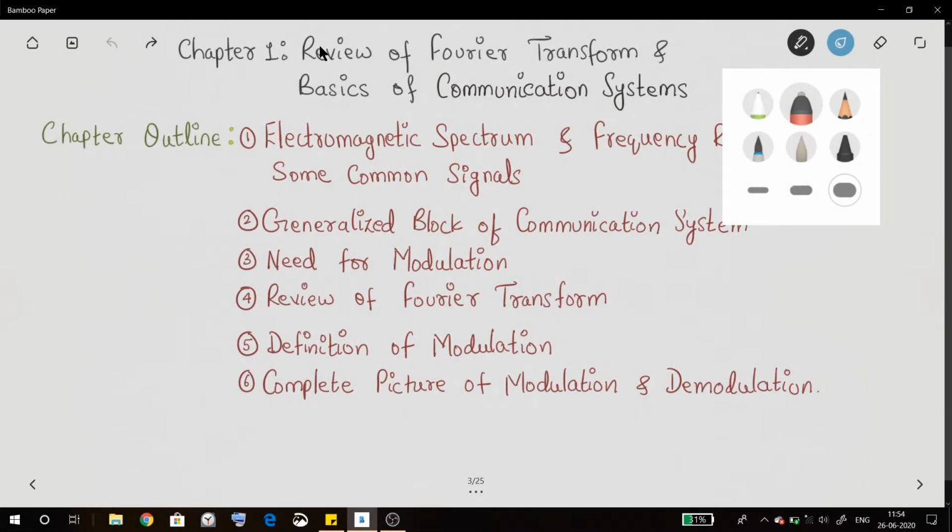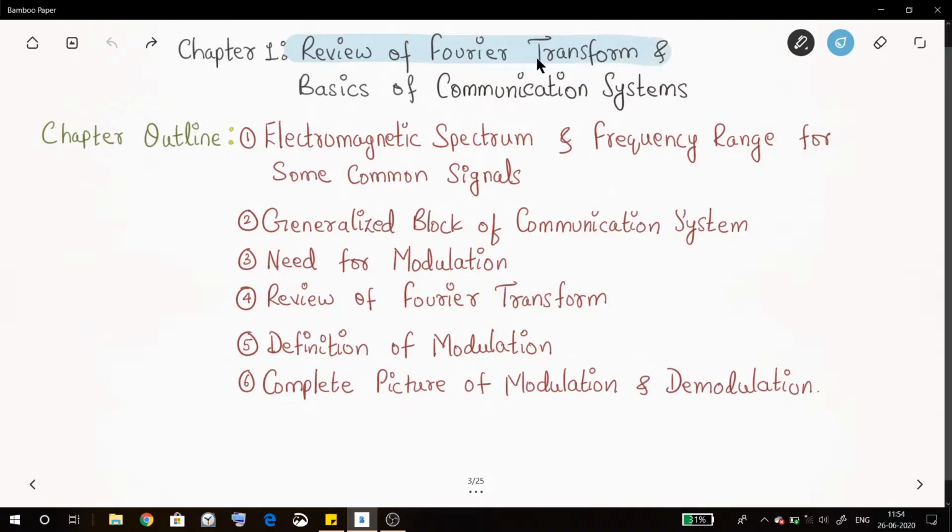Let us begin with chapter 1, that is review of Fourier transform and basics of communication system. Let us see what we are going to see in chapter 1. So in chapter 1, first we will talk about the electromagnetic spectrum, and in that electromagnetic spectrum what frequency range we use in communication system. Then we will see a generalized block diagram of a communication system, and we will try to understand each and every block of a general communication system.